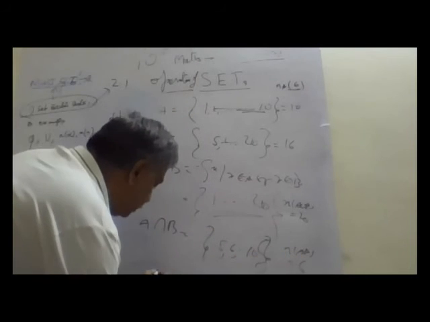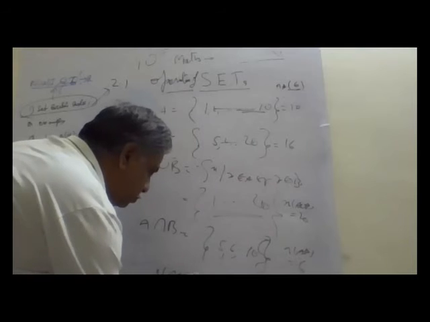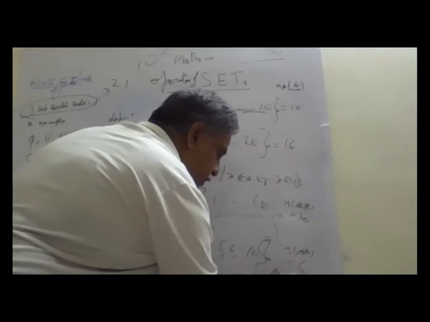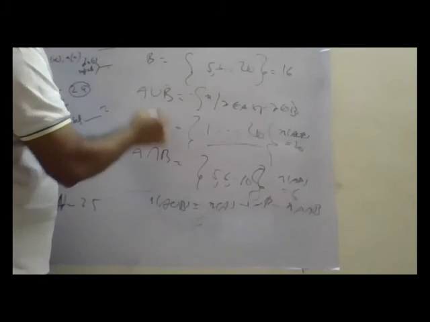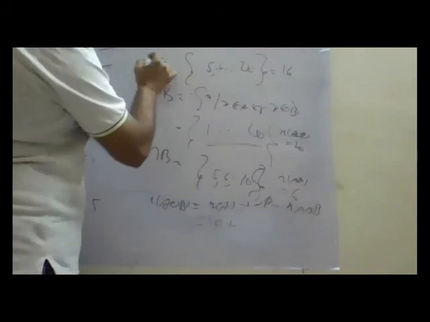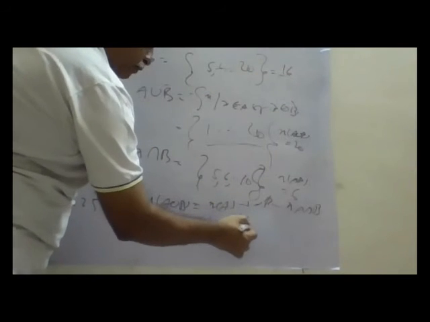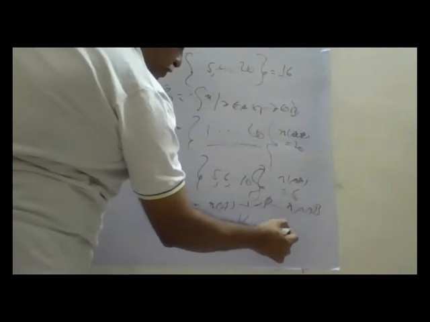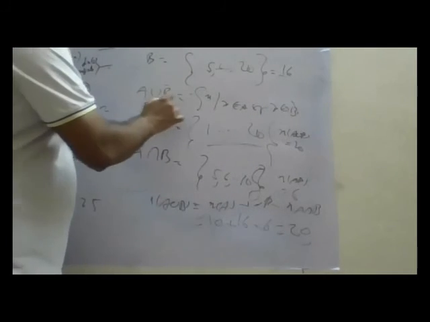Now you write n of A union B is equal to, we know the formula, n(A) plus n(B) minus n(A intersection B). Understand? So what is the condition? n(A) is 10. What is n(B)? 16. Minus A intersection B, 6. That is equal to 20. So n(A union B) is 20.